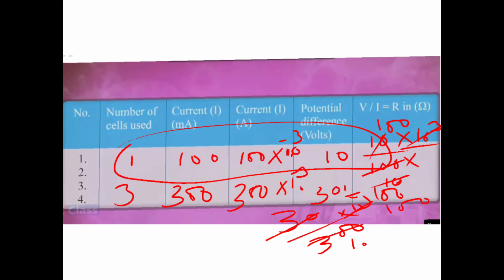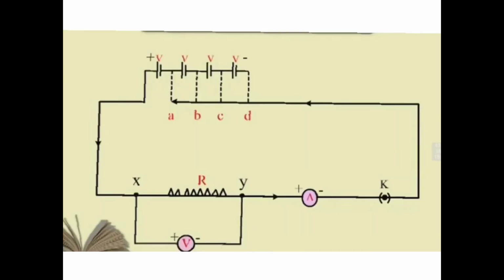So when the school reopens, we will be doing this experiment actually, and we are going to prove Ohm's law. Presently I have taken the example. The diagram shows one cell connected, then two cells, then three cells, then four cells, etc.